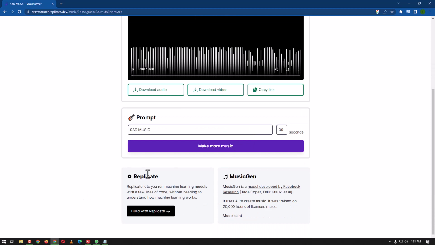So here we have the Replicate settings. Replicate lets you run machine learning models with a few lines of code without needing to understand how machine learning works. And MusicGen is a model developed by Facebook Research, Jade Copet, Felix Kreuk, Adi. It uses AI to create music. It was trained on 20,000 hours of licensed music, and it is a model card.